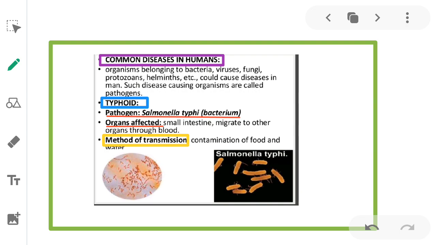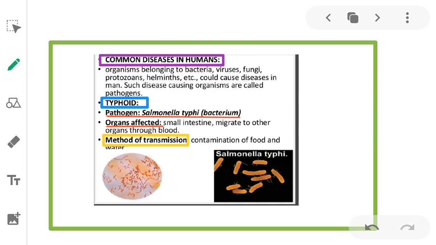So first we will study the disease called typhoid. In these diseases we will study the pathogens, organs affected, method of transmission, and symptoms. So here, first, typhoid. In typhoid, the pathogen is Salmonella typhi. It is a bacterium which causes the disease. Organs affected here are the small intestine; it migrates to other organs through blood also.